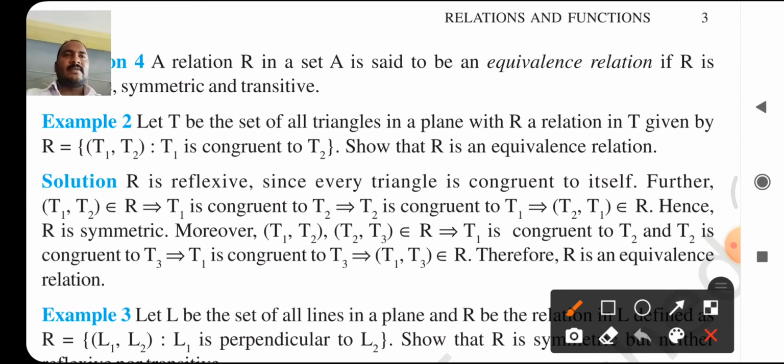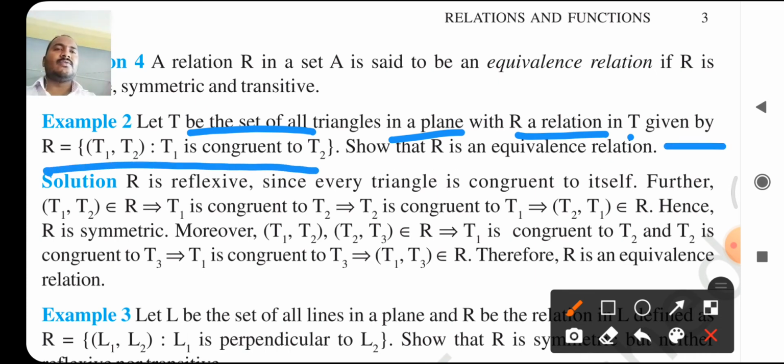Next we consider some examples. Let T be a set of all triangles in a plane with relation R in T given by R = {(T1, T2) such that T1 is congruent to T2}. Show that R is an equivalence relation.